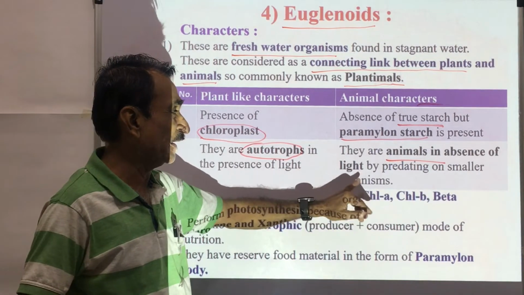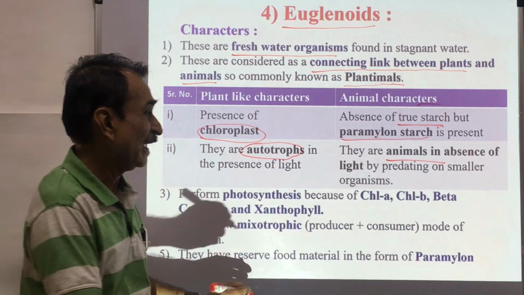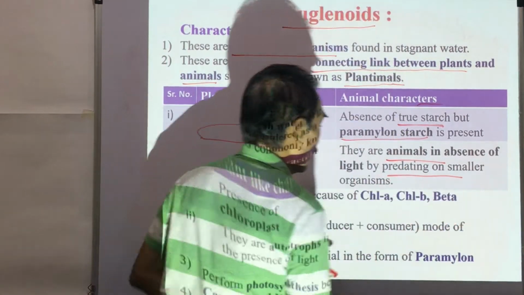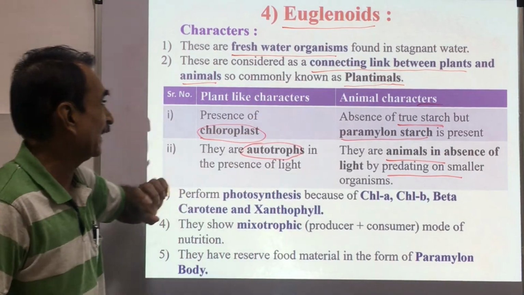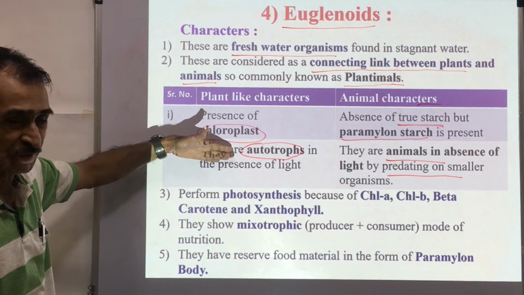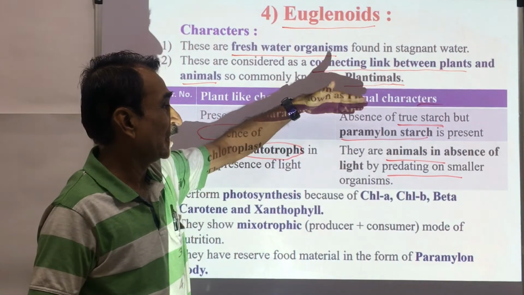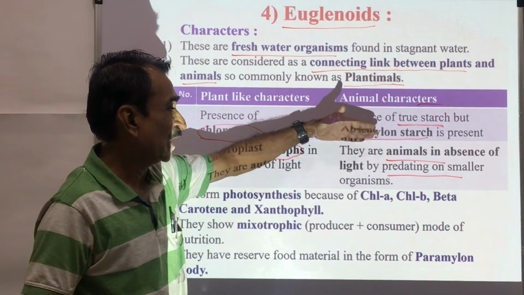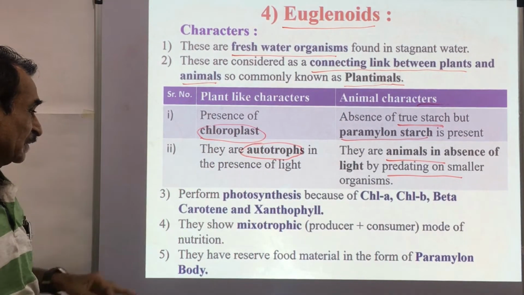In the absence of light, they cannot prepare their own food material, and they are predating, living on other smaller organisms. So these are the animal-like characters. Plant-like characters: presence of chloroplast and photosynthesis. Animal-like characters: paramylon starch, and predation on smaller organisms.